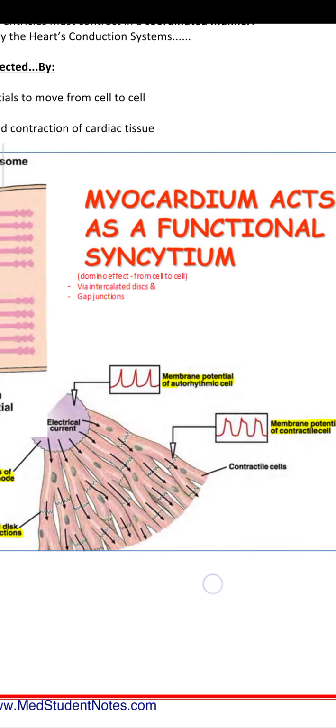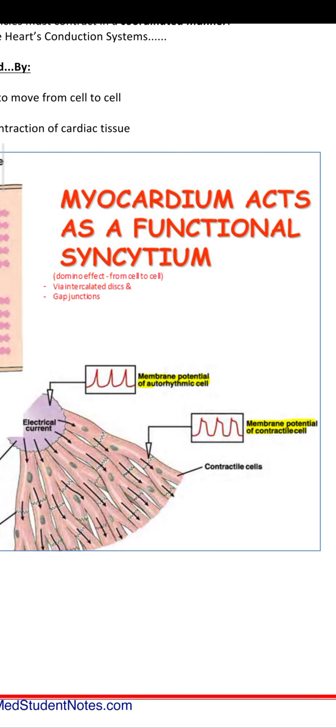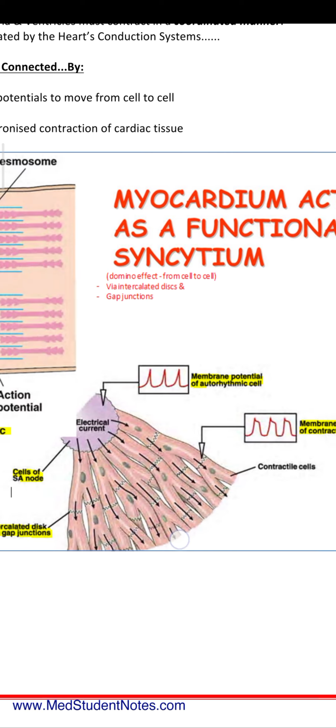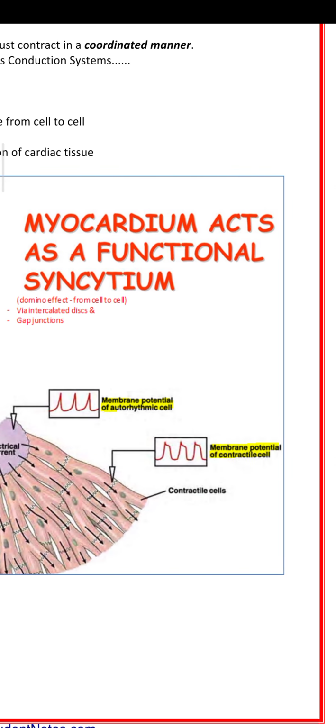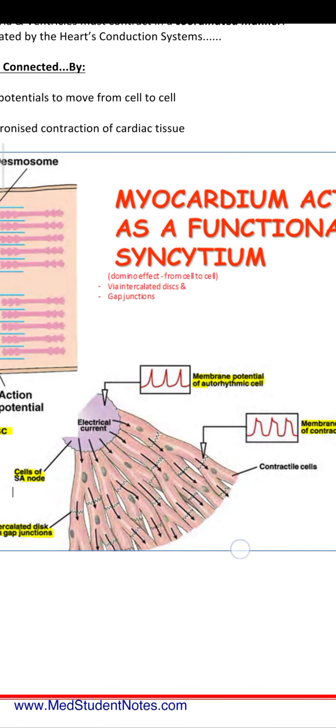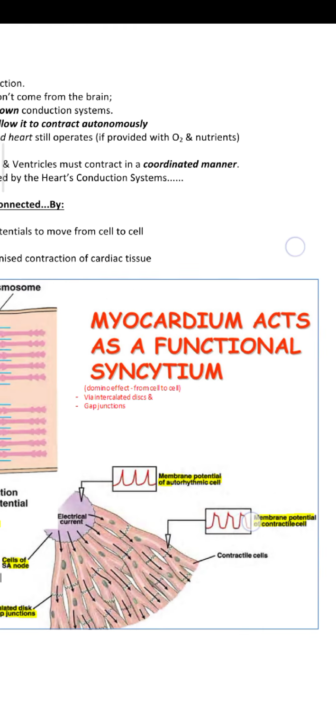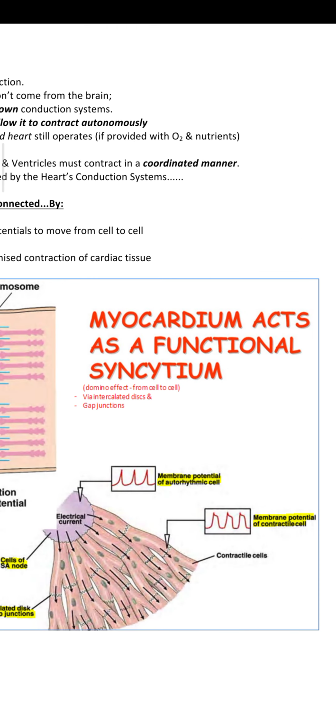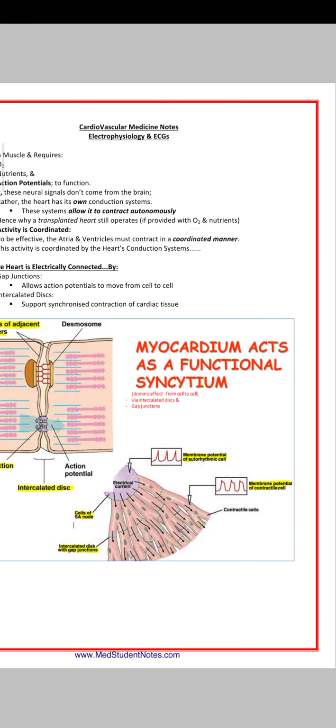So the contractile cells have the potential to contract. The membrane potential of autorhythmic cells, you can see, is the potential generated. The potential is different according to the length of the contractile cells. The potential becomes different; you can see the wave difference. So the myocardium acts as a functional syncytium. So the heart has its own electrical or neural signaling. It does not require the heart's